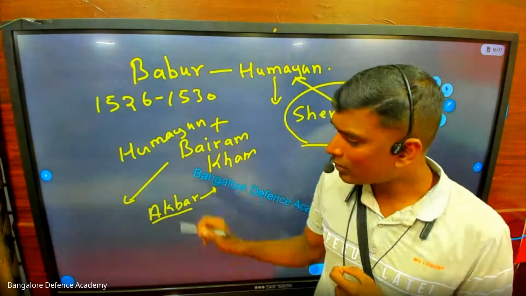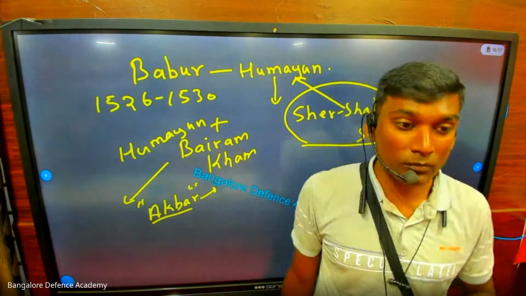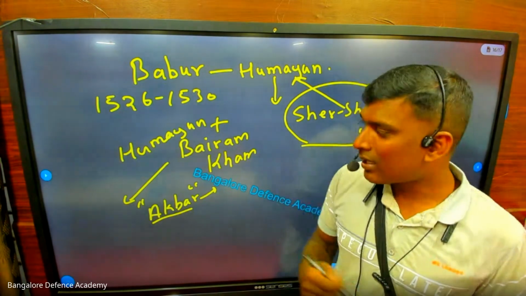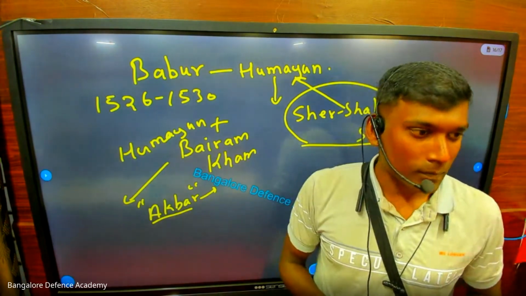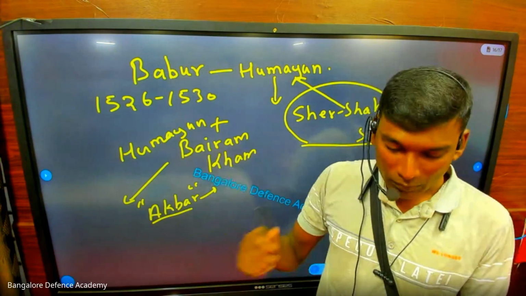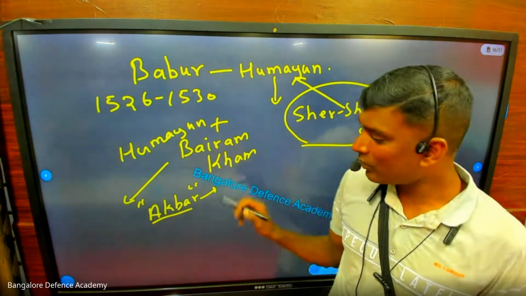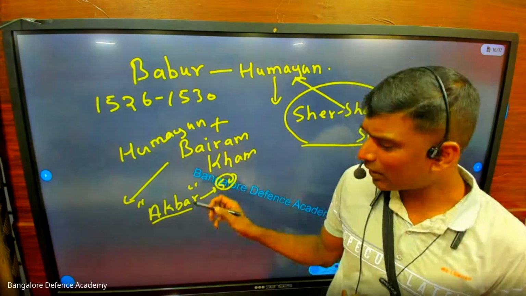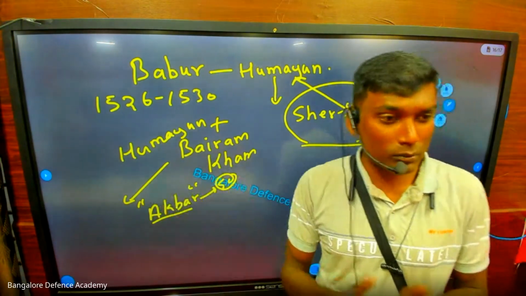That is why, in the rule of Akbar, Akbar ruled India for 50 years. How many years? 50 years. Today's government cannot stand for 5 years. But imagine Akbar, when there was no WhatsApp, no Google, no internet, he ruled for 50 years. That's why he's called Akbar the Great. He is a symbol of Hindu-Muslim unity.